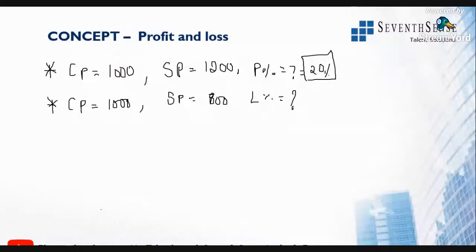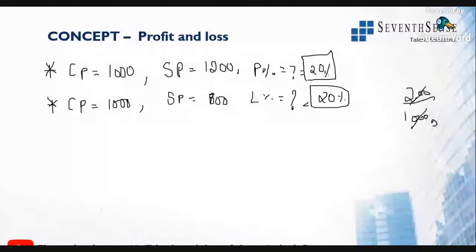Same thing. Selling price is lesser than cost price. So obviously this will be a loss, right? That is what I asked. So what will be the loss there? Loss is 200 rupees. So it will become 200 by 1000, 1000 is the cost price value. So 200 by 1000 is 1 by 5. So 1 by 5 into 100 is again 20%. Right. Superb, Harshita. Others also, please try. Yes, it is 20% itself.